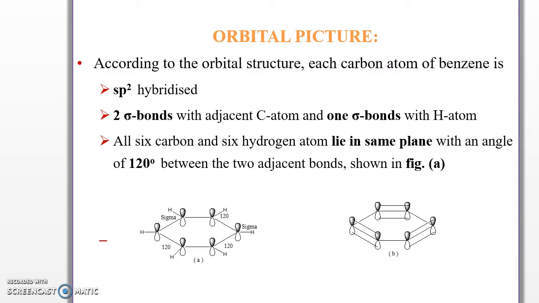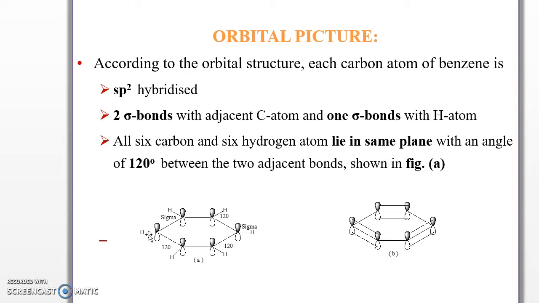Next is the orbital picture. According to the orbital structure, each carbon atom of benzene is sp2 hybridized. See in this structure, all carbon atoms show the p orbital, that is a dumbbell-shaped orbital. Each carbon atom of benzene is bonded with two sigma bonds to adjacent carbon atoms and one sigma bond to a hydrogen atom. Consider this one carbon bonded to the first carbon, and this is the second, that is two carbons and one hydrogen with a sigma bond.